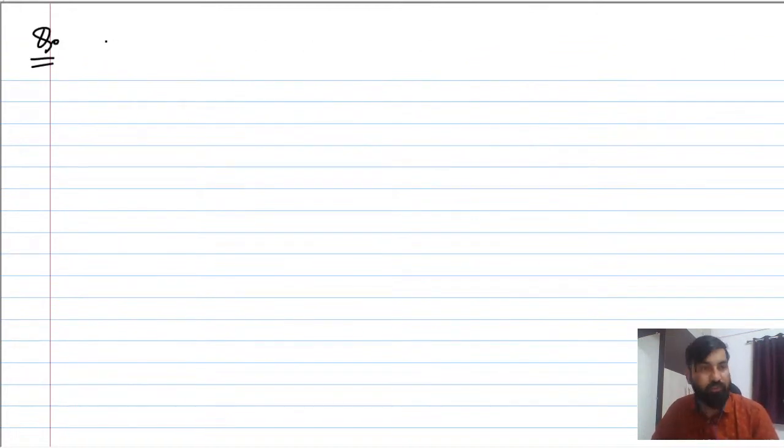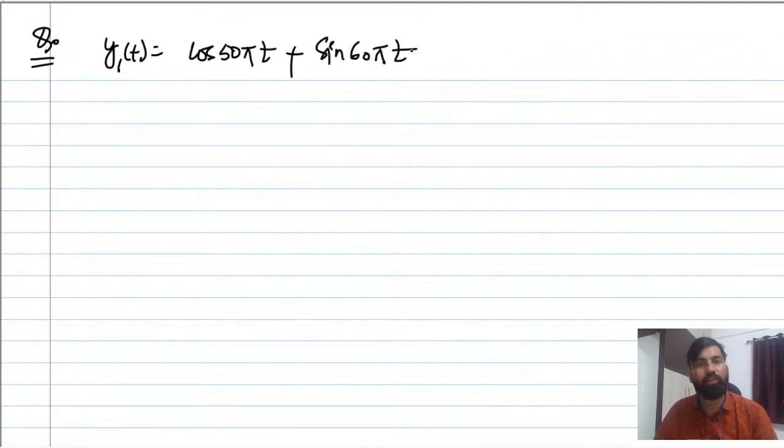Suppose we have x1(t) equal to cos 50 pi t plus sin 60 pi t. The question is to investigate whether it is periodic or not, and then find the fundamental time period or fundamental frequency.